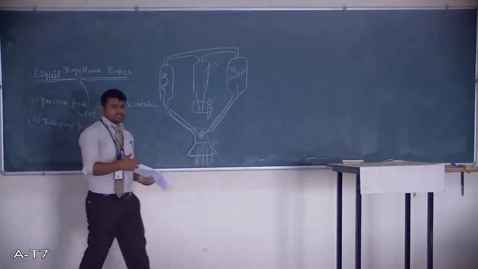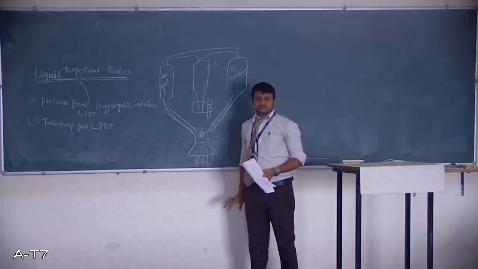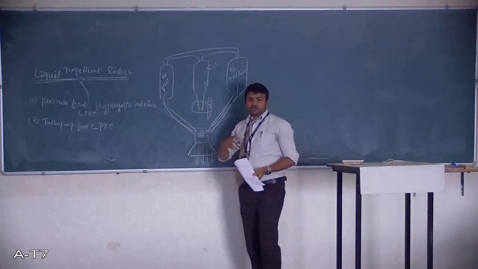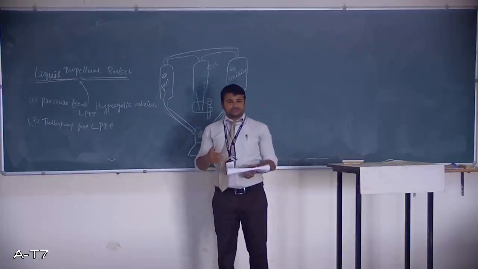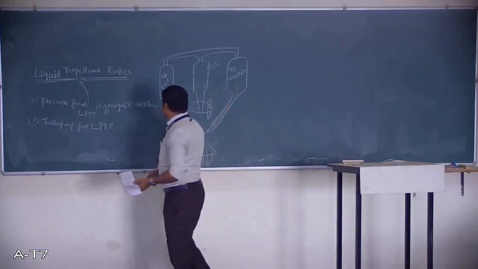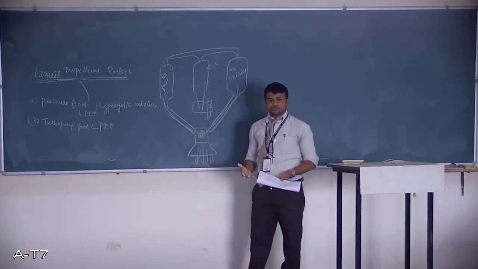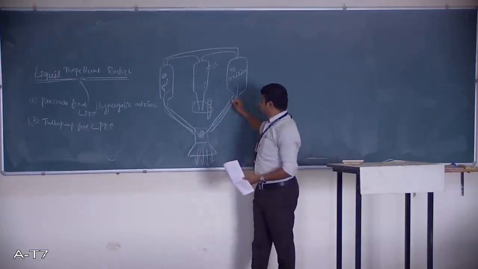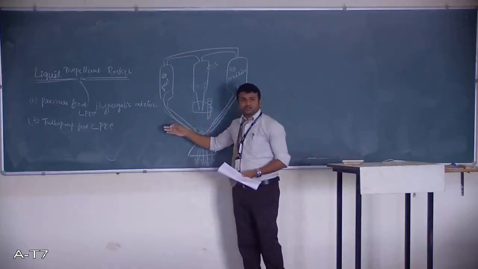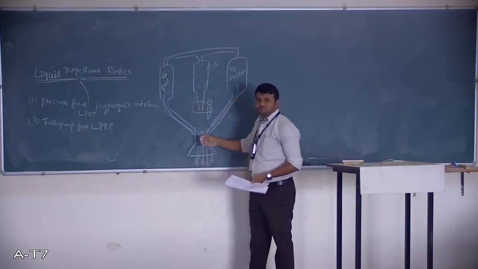So what are the limitations here? It is very complicated in structure. Many valves and many pipes will be there. This is the limitation. The second thing is, you should take care that it never freezes. Either the fuel or the oxidizer should not get frozen. Otherwise it will not flow. It will get stuck somewhere. Once the supply of your fuel or oxidizer stops, there is no combustion.